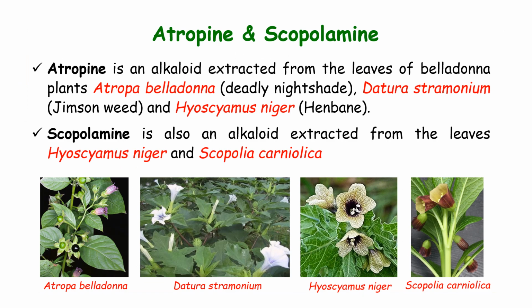Atropine and scopolamine are again considered to be derived from plants, so they are alkaloids. Atropine is an alkaloid derived from the leaves of the belladonna plant, deadly nightshade, Jimson weed, and henbane. We also have scopolamine. It is also an alkaloid extracted from the leaves of Hyoscyamus niger and Scopolia carniolica.